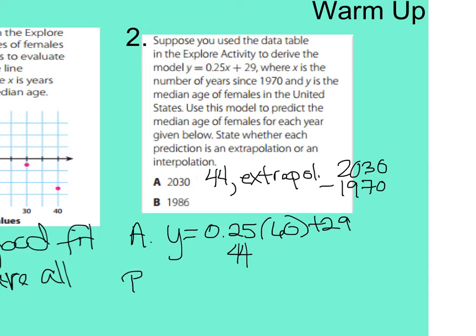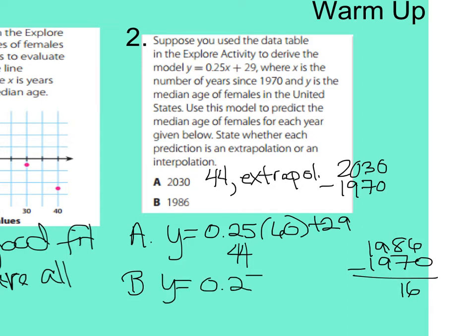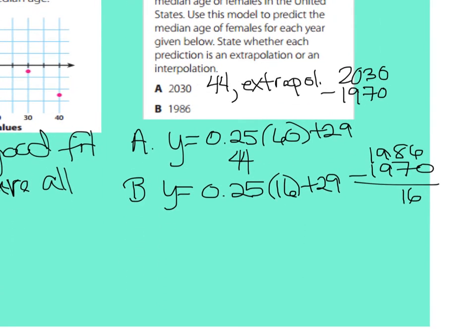For part B, the difference between 1986 and 1970 is 16 years. So it's going to be y equals 0.25 times 16 plus 29. And that should have given you 33. So in 1986, the median age of a female would be 33 years old. 1986 was within the range. I think it went to 40 years since 1970. So this is interpolation.